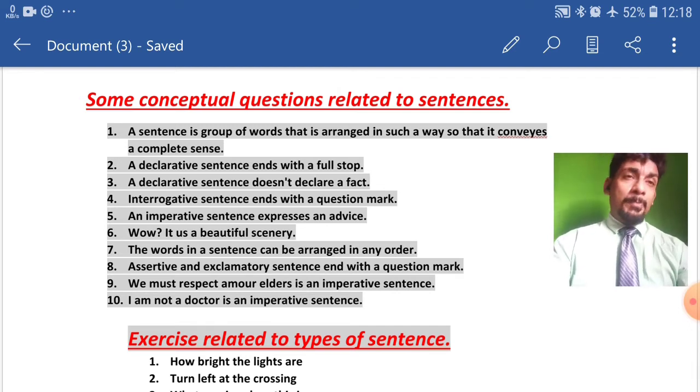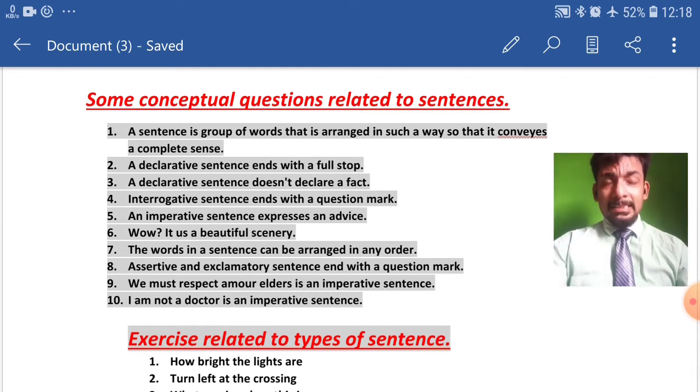In the previous two parts, we discussed the introduction of sentences and its types. And I promised you in the second part that we will solve some exercises to clear our concepts more clearly. So, without any further delay, let's start part 4 of chapter Sentence for Standard 4. I am your very own Rahul Sir.